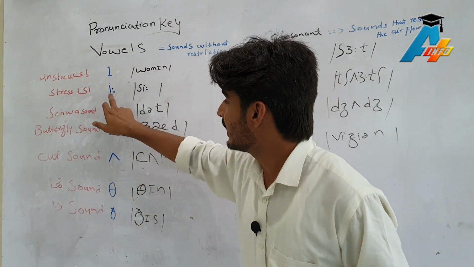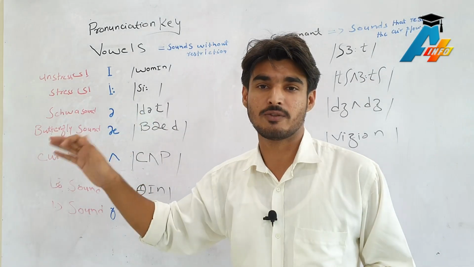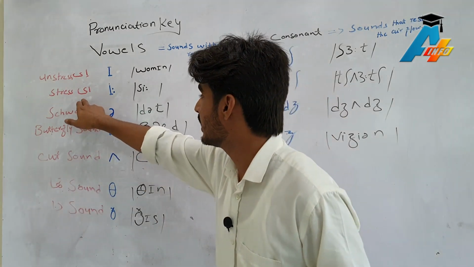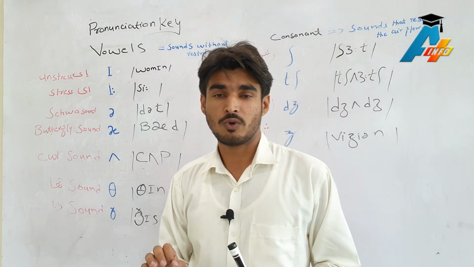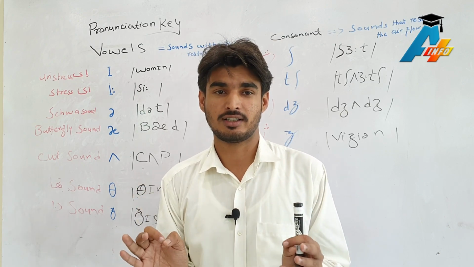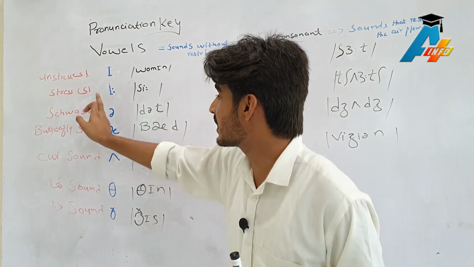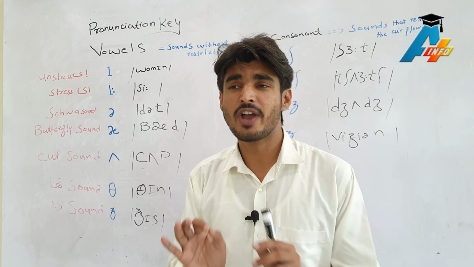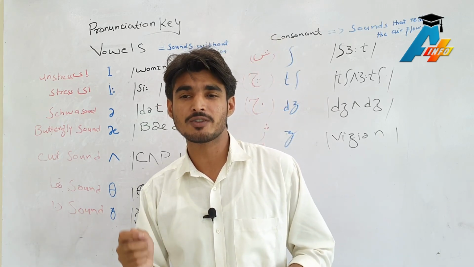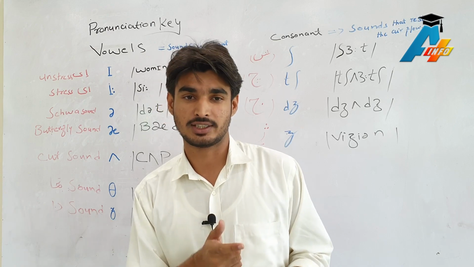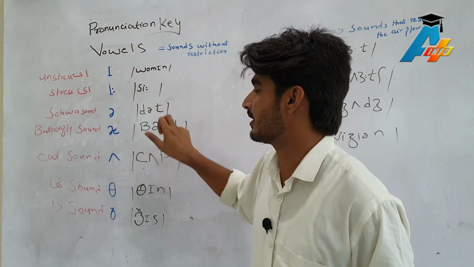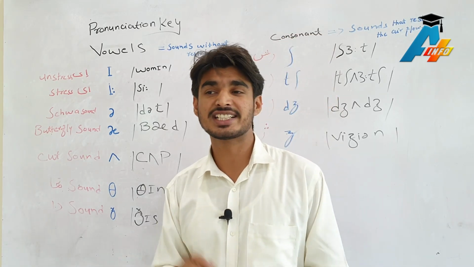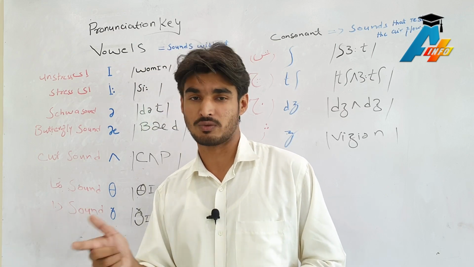The next one: this dot represents a stress on a word. This very dot means there is a stress on the word. For example, in the word see, there is a stress. We call it see, a stress is there. This dot represents stress. The next one is the schwa sound, a very short sound in English. We speak it in a very quick way. For example, in the word that, we Punjabi speakers usually say it with a full vowel. It's not that, it's a very short sound.